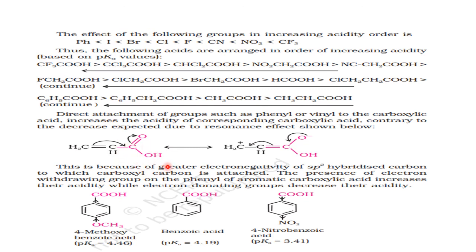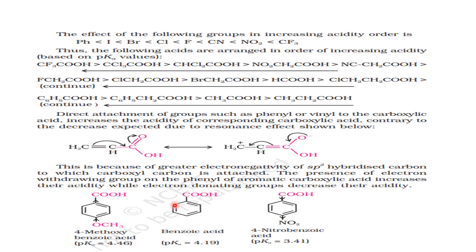Now, if the COOH group is attached to two more interesting groups like phenyl or vinyl, then also acidic strength increases. Due to what? Resonance. Please see, this is the vinyl group. C double bond C is called vinyl. So vinyl group attached to the COOH. Reason number 1 is resonance. Reason number 2, this C is sp2. So this sp2 will withdraw electrons, so this acts as electron withdrawing nature. That's why it is more acidic.